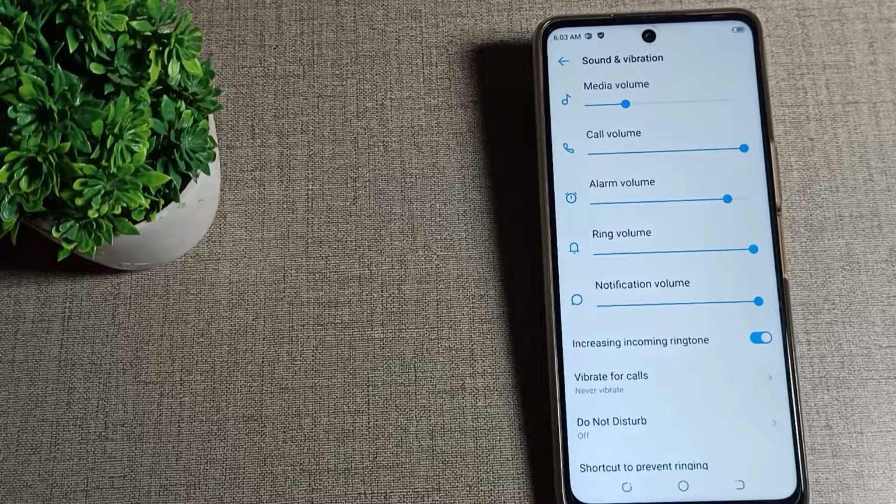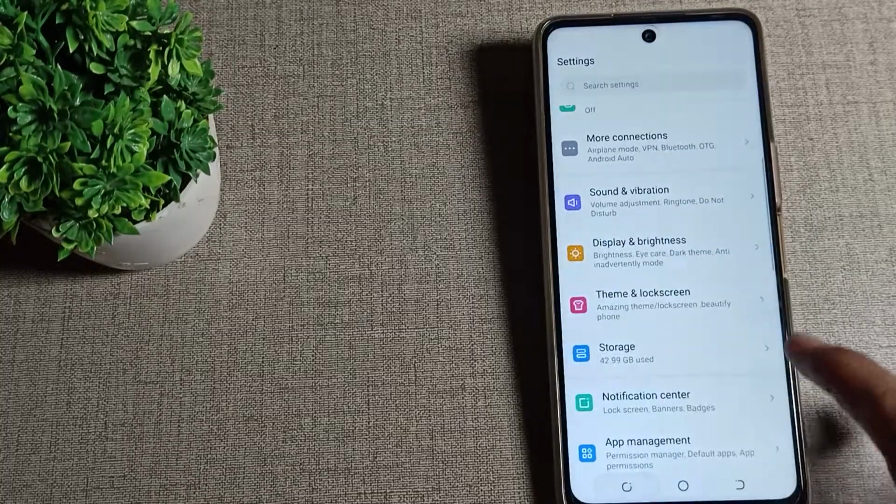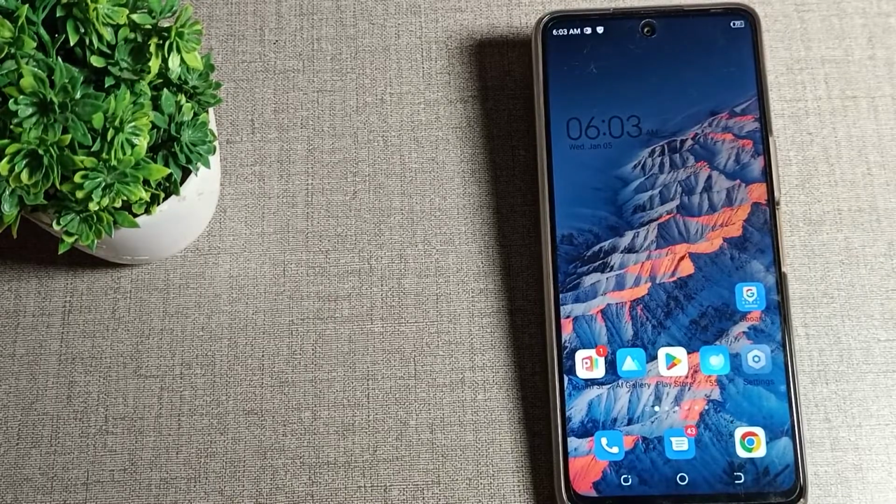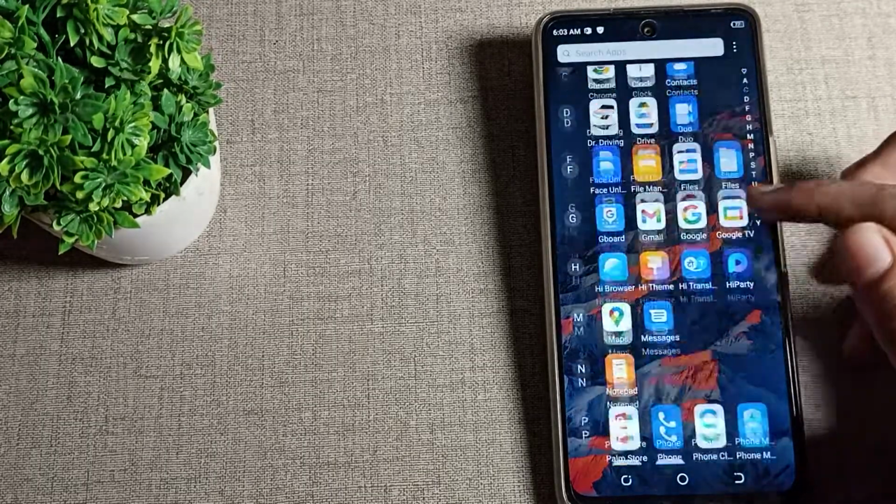Today, friends, we are going to talk about how we can turn off the phone ringtone. If you want to turn off your ringtone setting, you don't want to use your phone ringtone, you want to turn off your ringtone. So how can you turn it off today? I will show you.